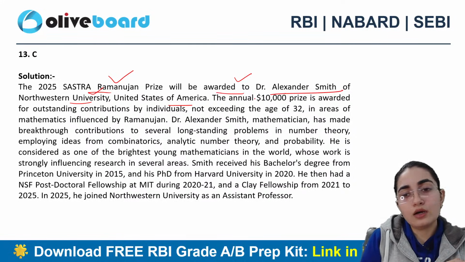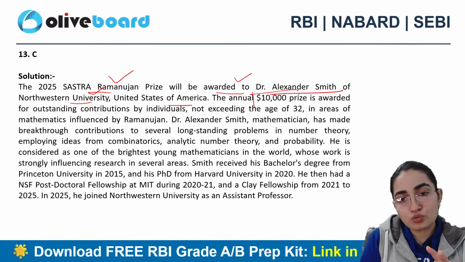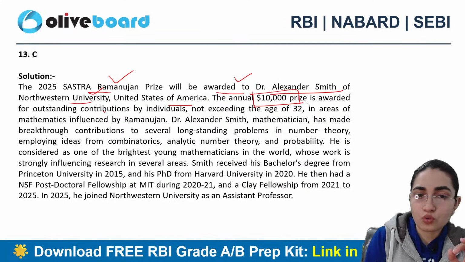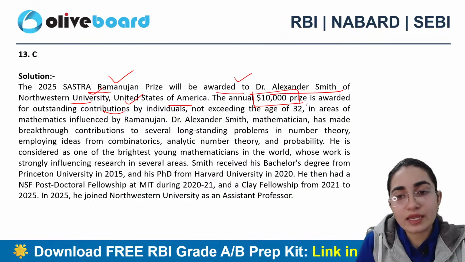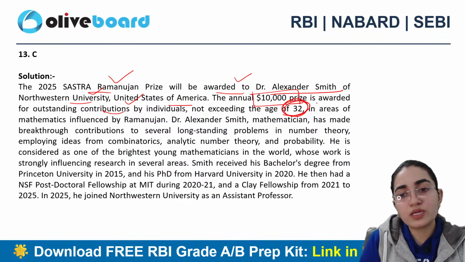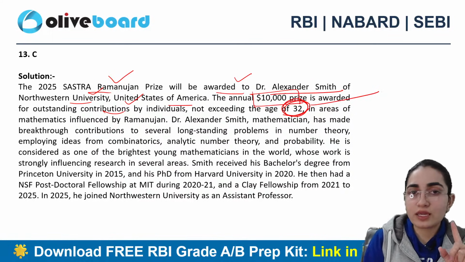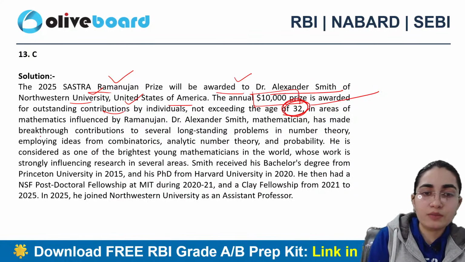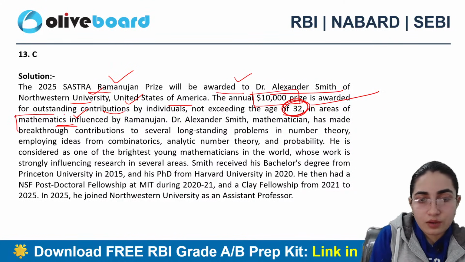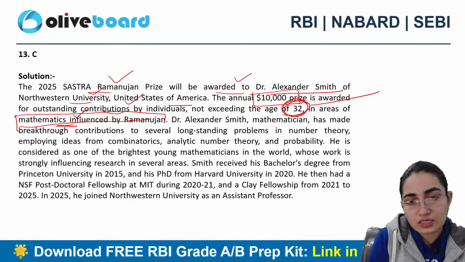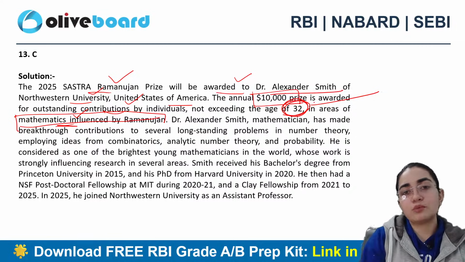The annual $10,000 prize is awarded to those who have outstanding contribution and are not exceeding the age of 32. So this question can also be asked, and they can ask what are the areas which are covered here: mathematical areas influenced by Ramanujan, right? So all these aspects are very important from the examination perspective, okay?